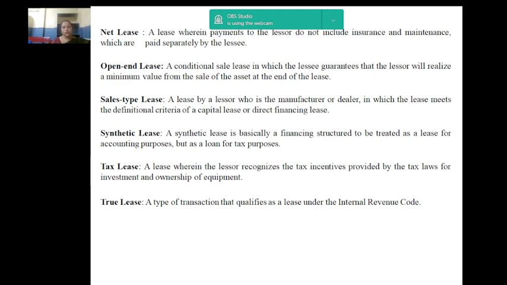Next, we move on to true lease. A true lease is a type of multi-year lease in which the lessor gives the lessee exclusive rights to use and possess property or equipment for a monthly fee over a specified period.